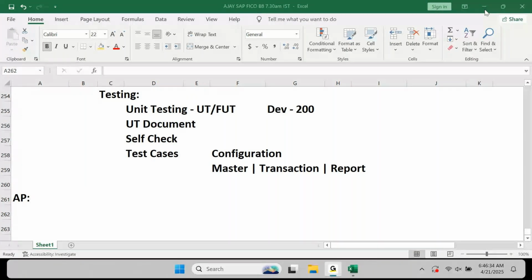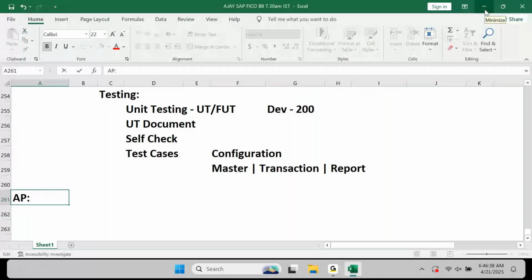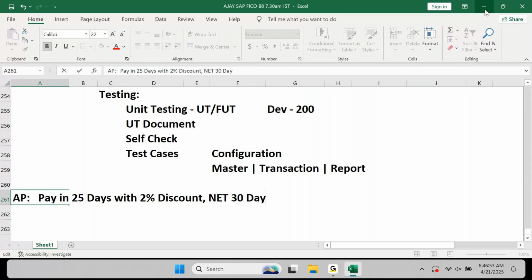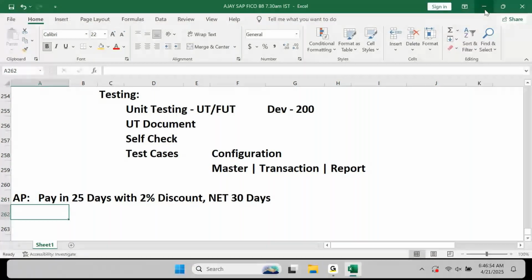If you got a new invoice from the vendor which says pay in 25 days with 2% discount and net 30 days, what is this called?